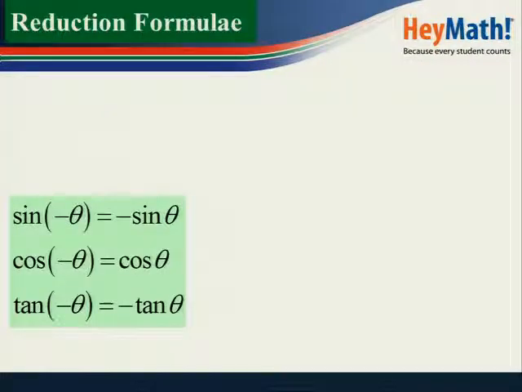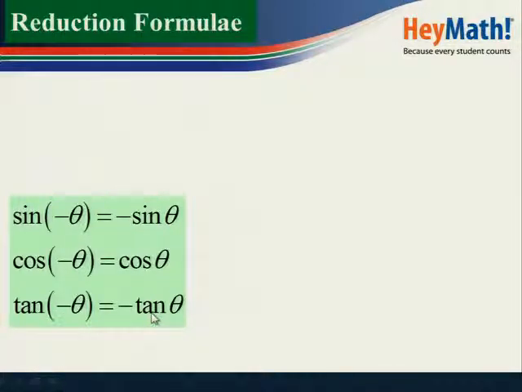Let's start with the negative angles. Like I indicated earlier, negative angles are the angles that lie in the fourth quadrant. In the fourth quadrant, according to the CAST diagram, cos is positive. That's why we've got positive cos theta. But in the fourth quadrant, sine is negative, so we've got minus sine theta. In the fourth quadrant, tangent is negative, so we've got minus tan theta.